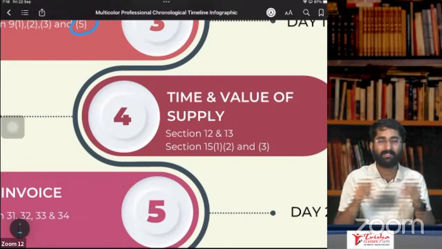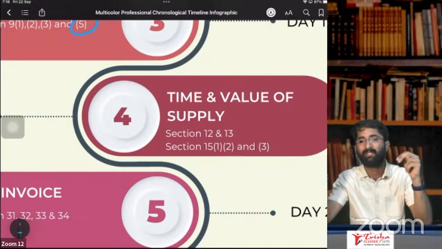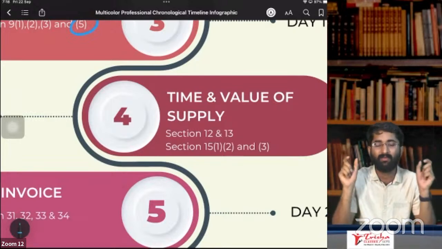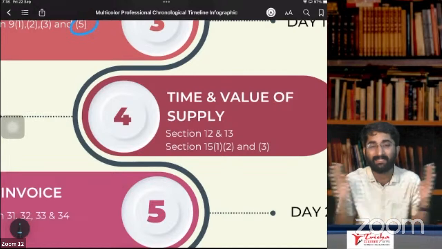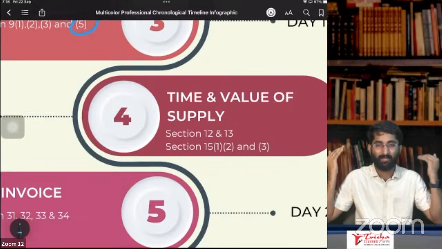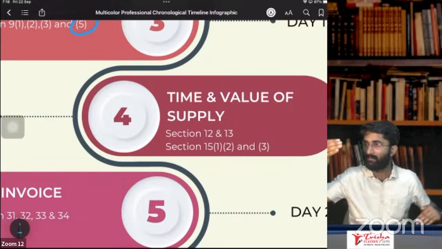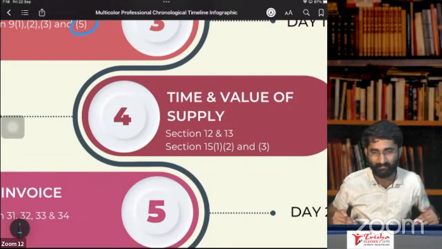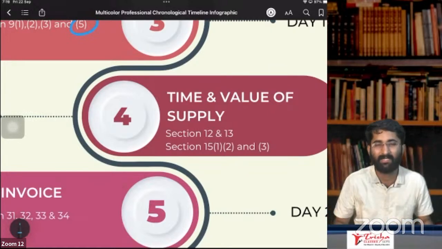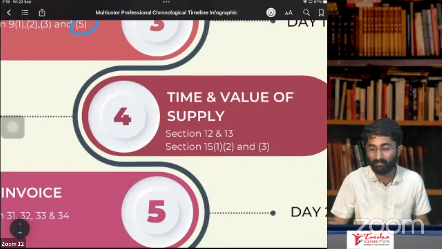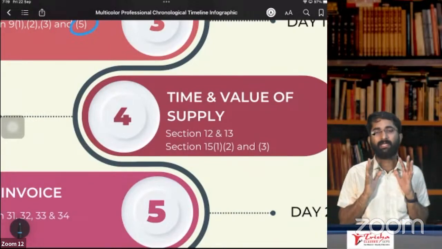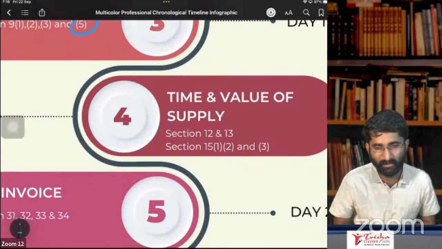So we discussed that section number 12, subsection 1, and section number 13, subsection 1, say that levy of GST is as per time of supply as considered under section 12(2) to 12(6) and 13(2) to 13(6). Simple subsection it is. Section number 12 and 13, subsection 2. What does subsection 2 say? Simple one, in case of forward charge mechanism.